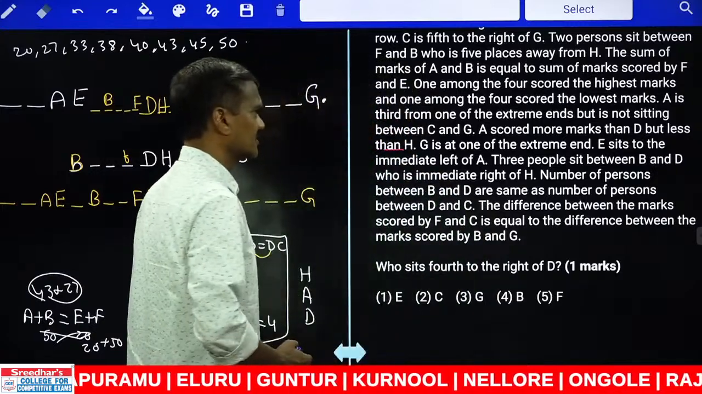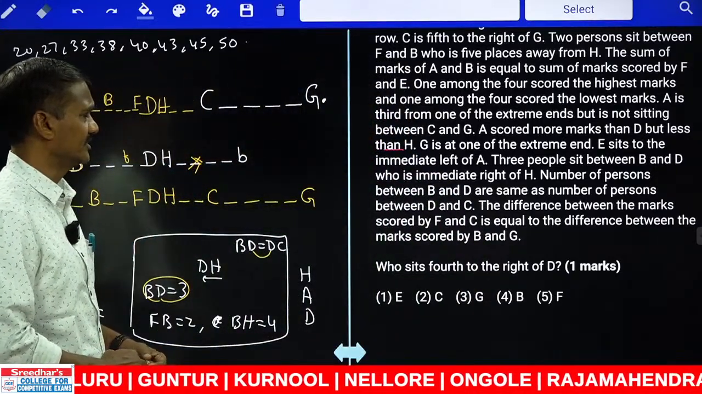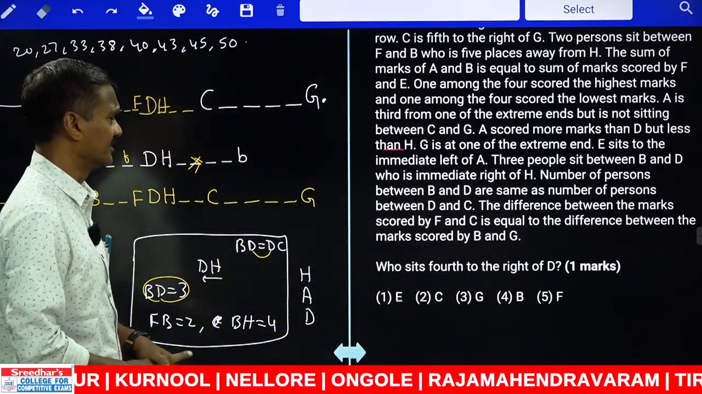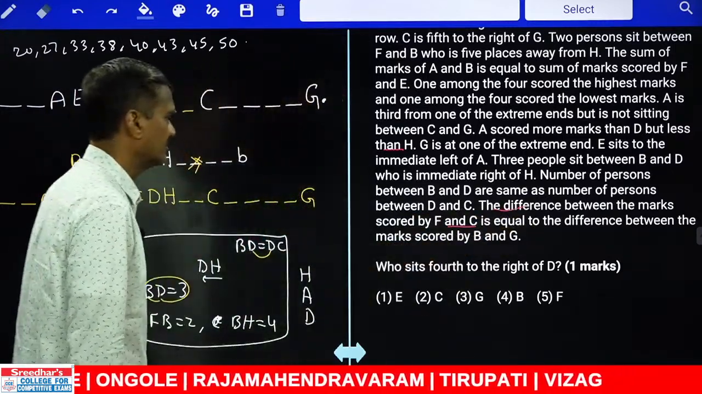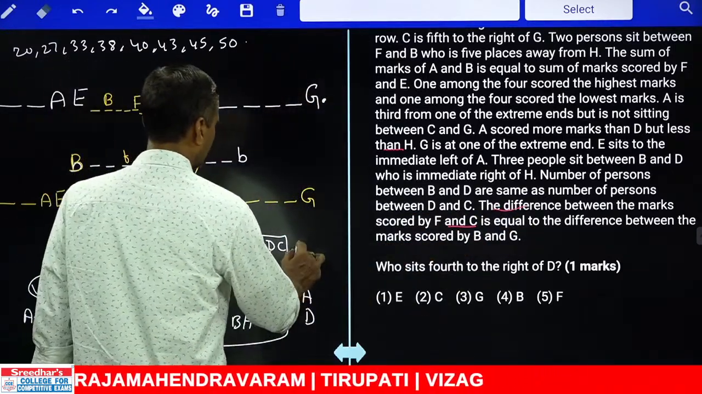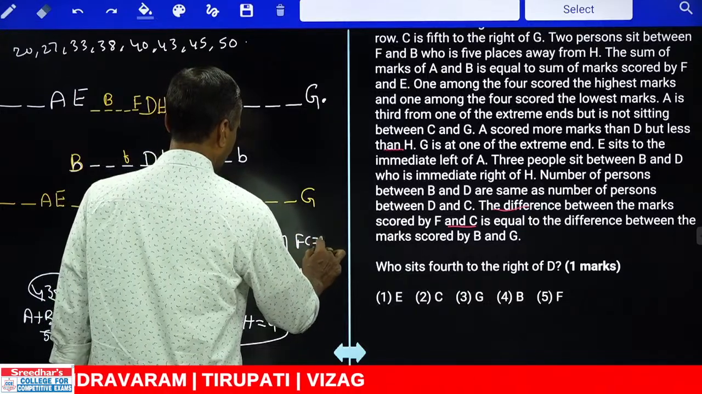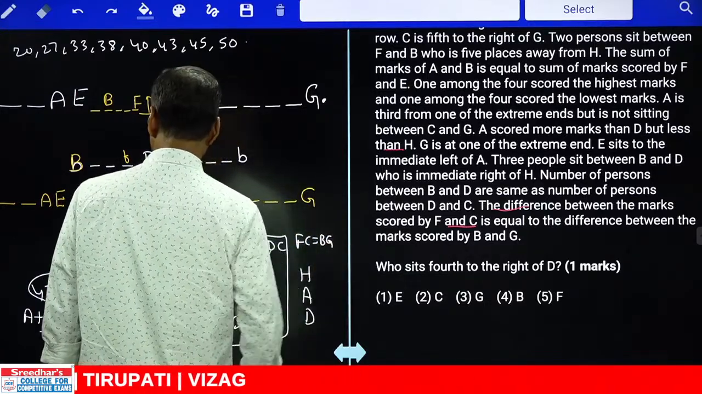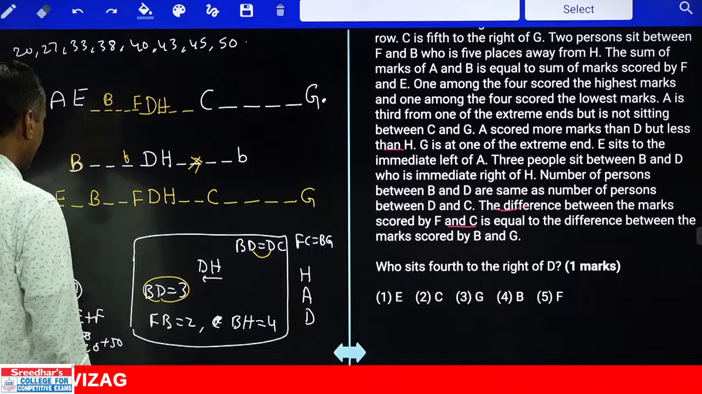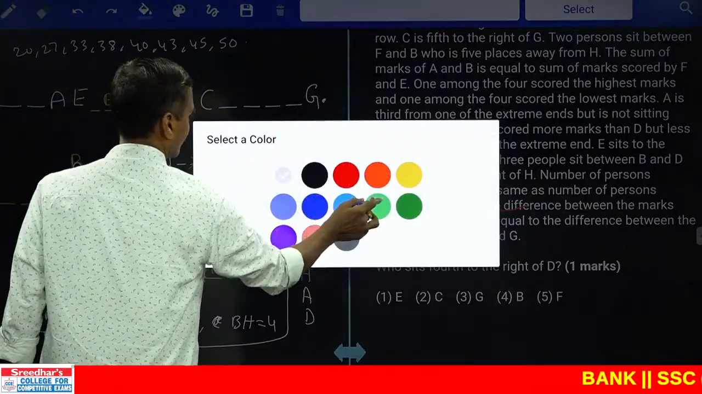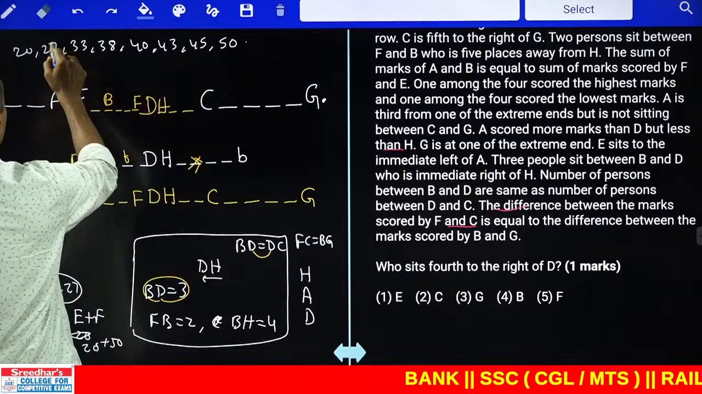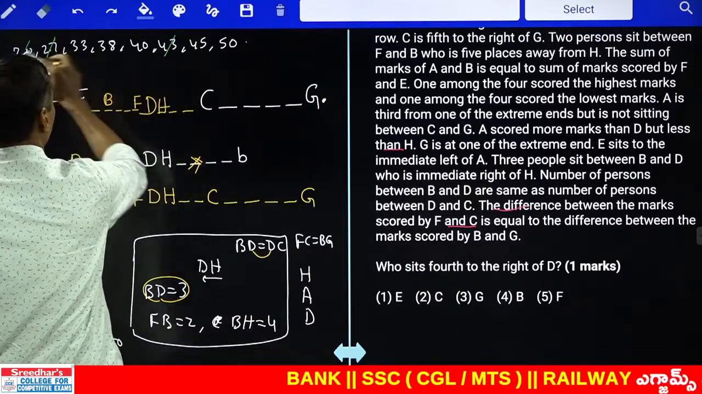G is at one of the extremes, E sits in the middle, 3 persons between B and D. Then the difference between the marks of F and C equals the difference between B and G. F and C equals B and G. Now these are the marks we have. Then 43, 27, 20, 50. And what are the numbers that are completed as of now? 43, 27, 20 and 50.